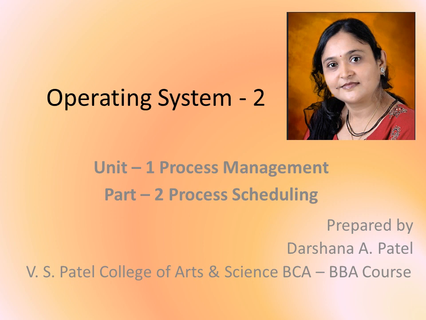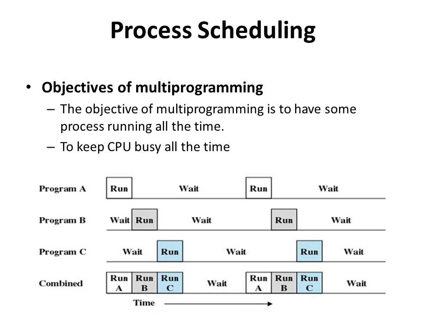Today I am going to discuss process scheduling. So let's start. Before understanding process scheduling, let us understand two concepts, that is multiprogramming and multitasking. Multitasking is also known as time sharing. The objective of multiprogramming is to keep the CPU busy all the time. This means that there must be some process running all the time. So let us understand this using a diagram.